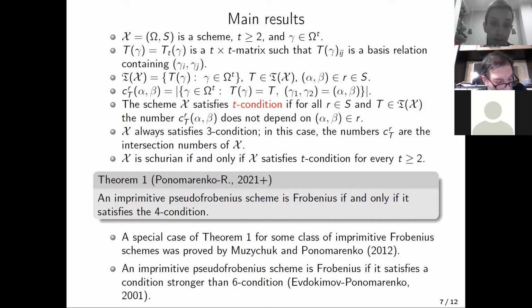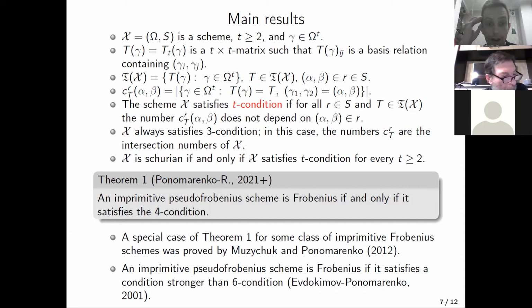And X is Schurian if and only if it satisfies the T-condition for every T greater than or equal to 2. Sometimes the T-condition is called the property of being locally Schurian, because in fact this condition guarantees the existence of good permutations which act as automorphisms of our scheme on small sets of size at most T.